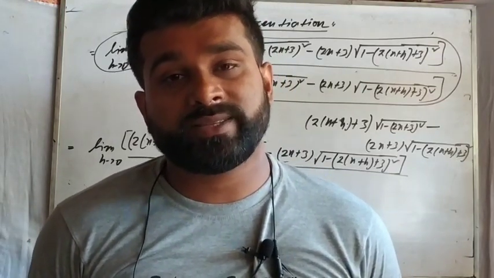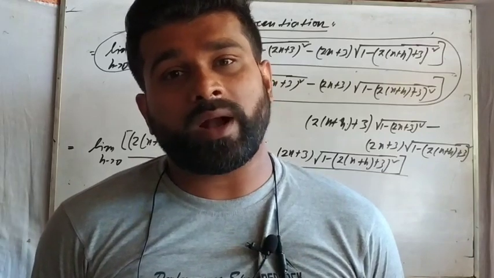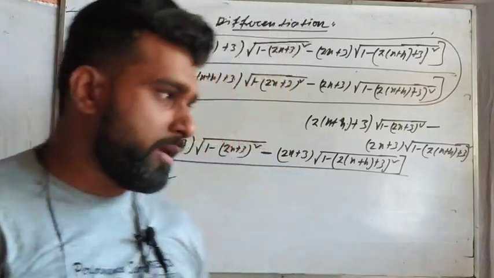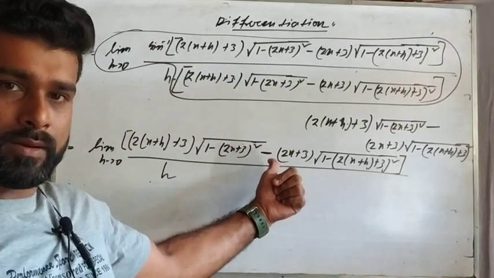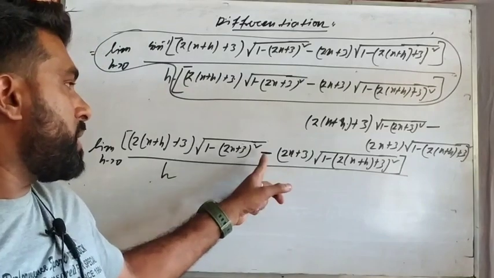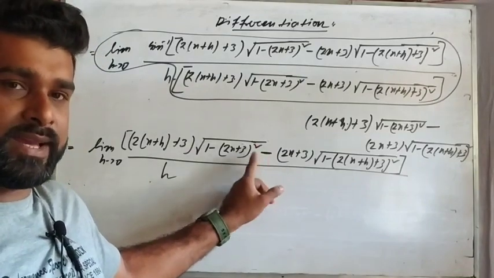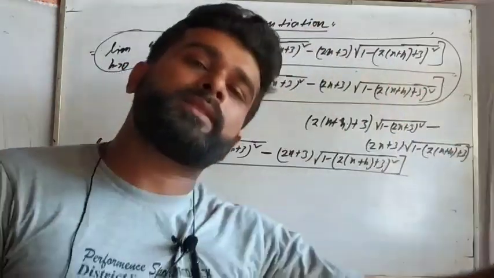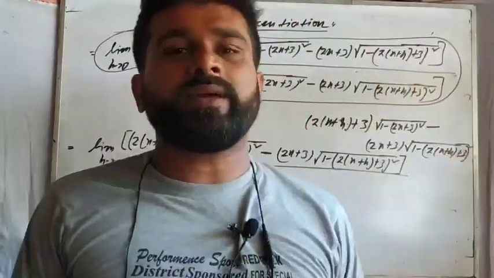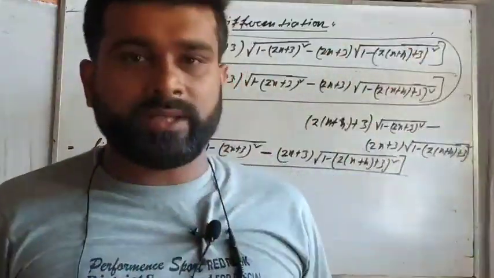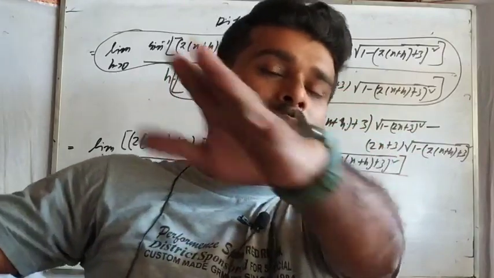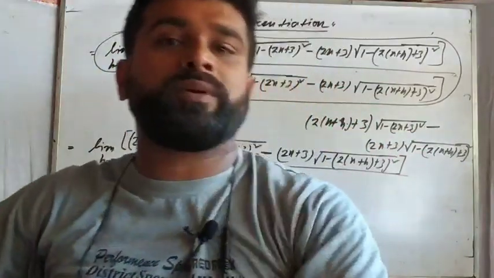Rationalization means you have to multiply by the conjugate of the expression you have. The expression will be the same, but the sign will be changed. If you have the minus sign in the middle, then you should multiply by the term where the plus sign is in the middle.